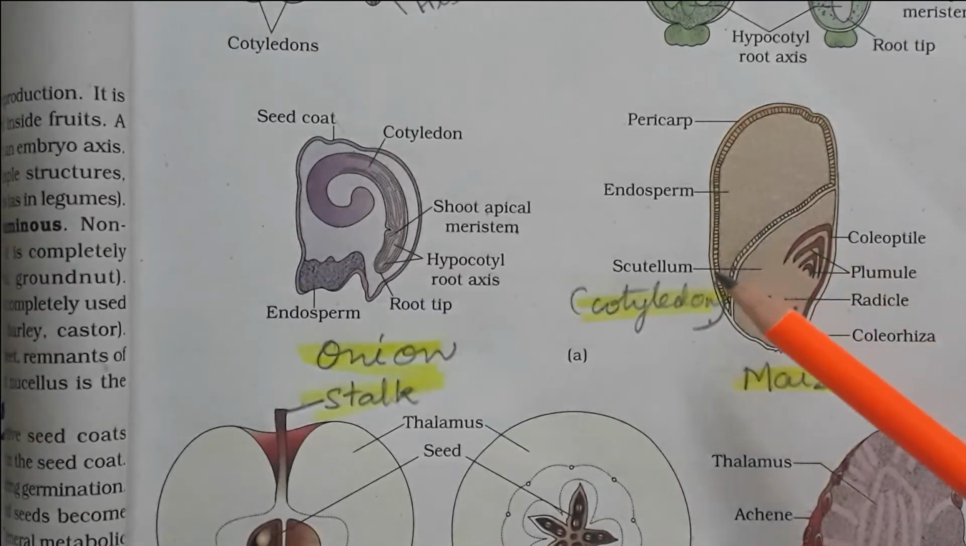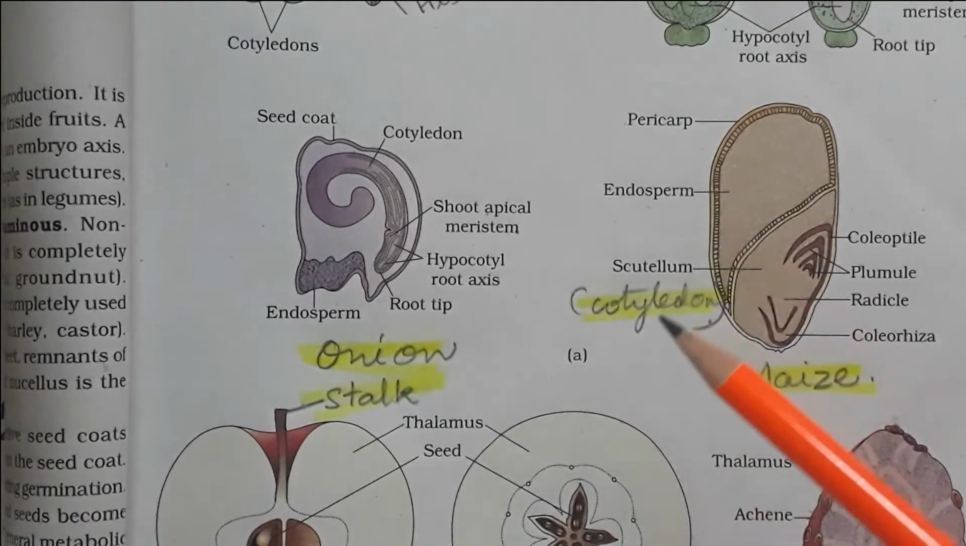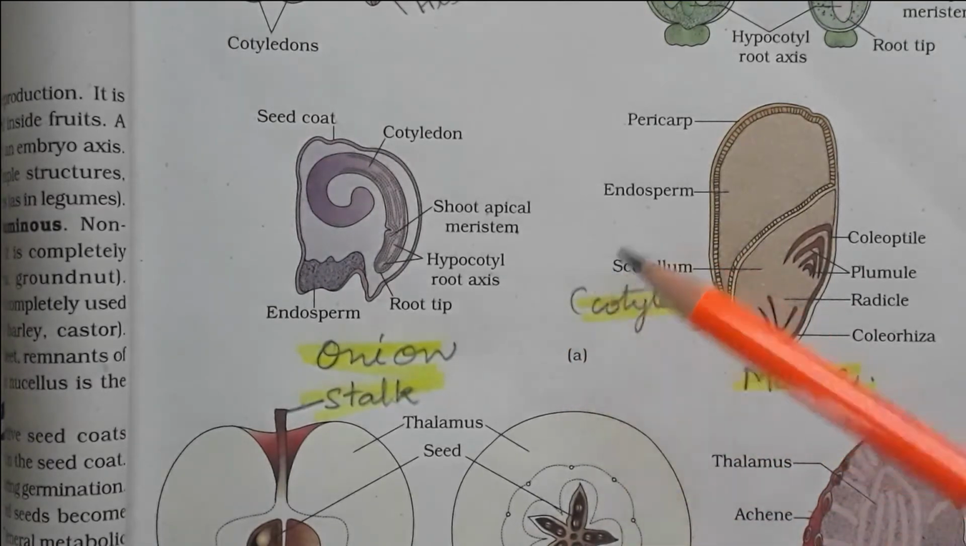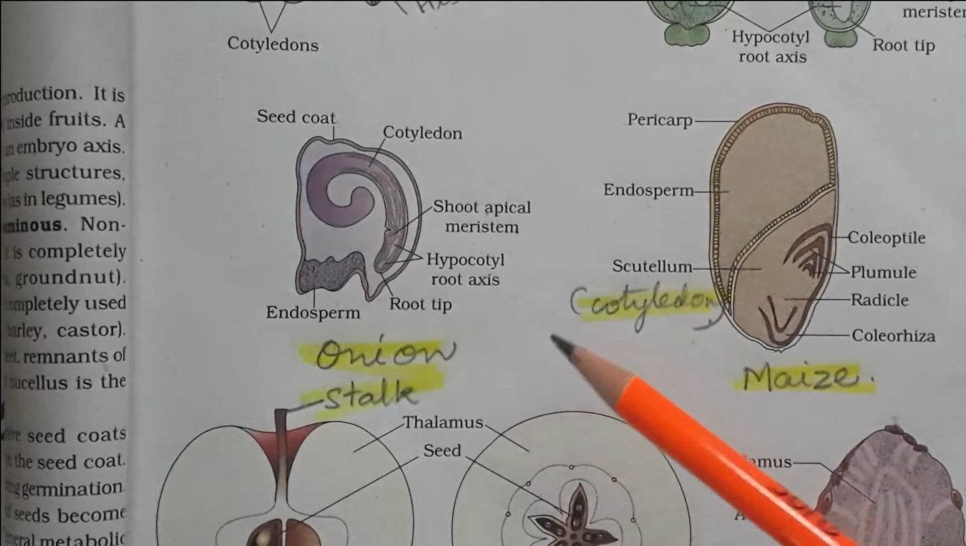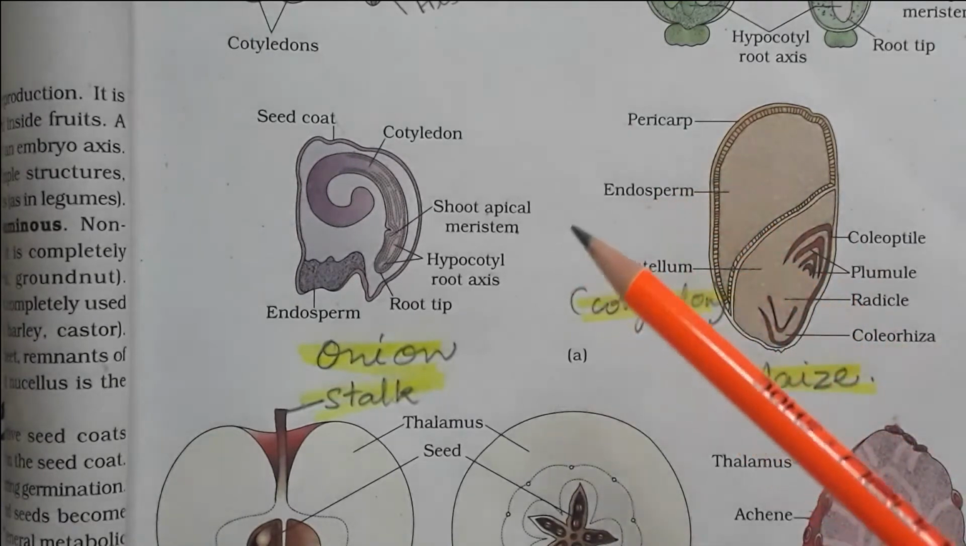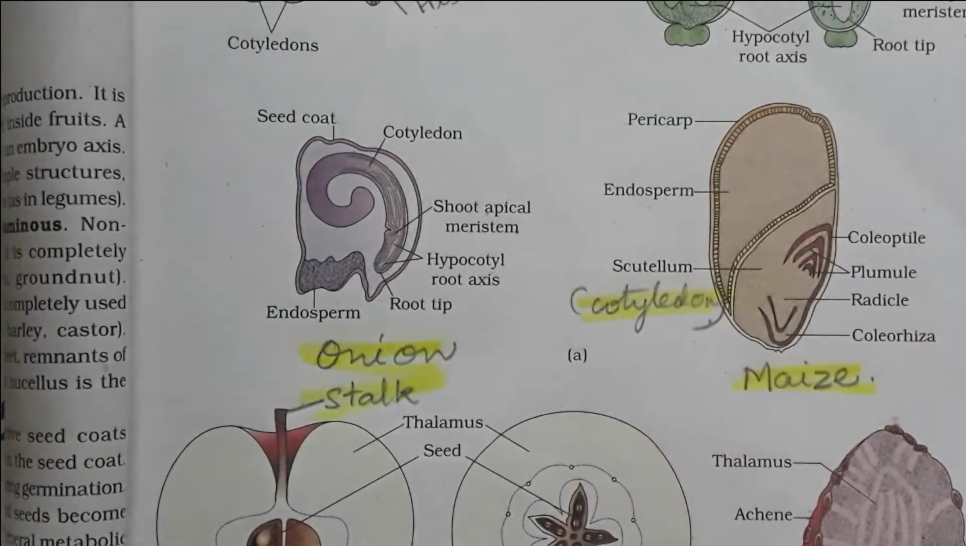And endosperm, what is the function of endosperm? Endosperm provides food for the growing embryo. It is a nutritive tissue called endosperm, and afterwards the zygote forms the embryo, and we have seen embryo development. So now let us see a little about the endosperm.